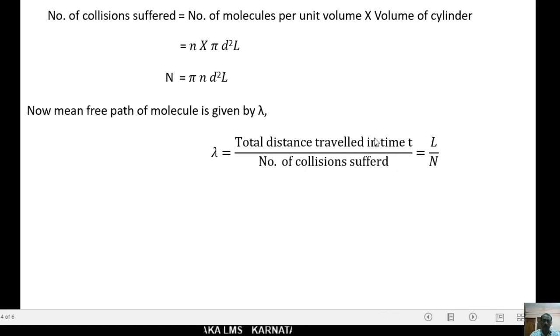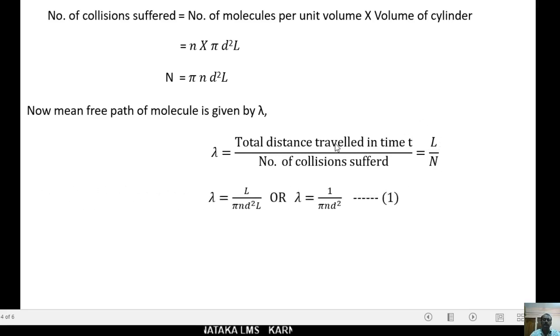The total distance traveled in time t is L. You can take S or L, both are the same. This is the mean free path.